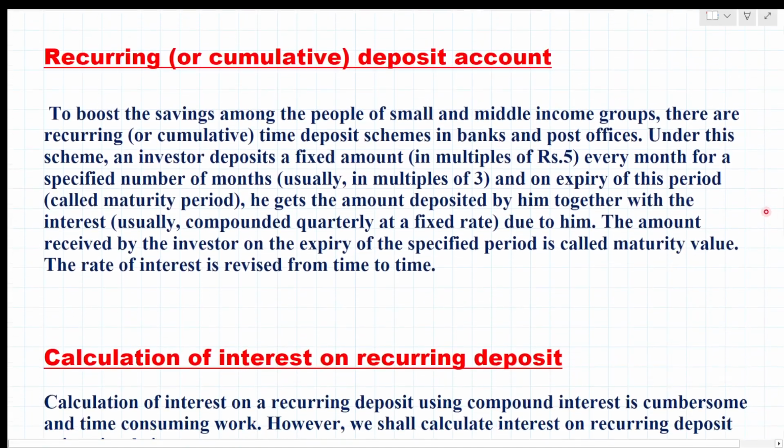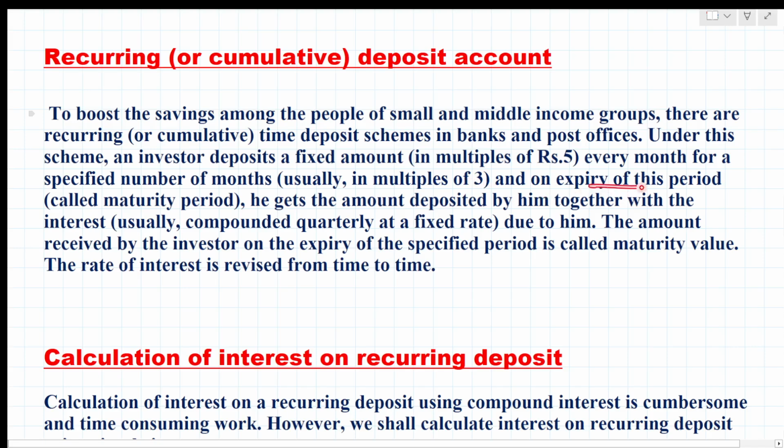Recurring or cumulative deposit account: to boost saving among the people of small and middle income groups, there are recurring or cumulative time deposit schemes in banks and post offices. Under this scheme, the investor deposits a fixed amount, in multiples of rupees 5, every month for a specified number of months, usually in multiples of 3.